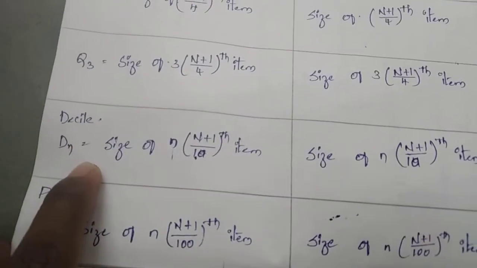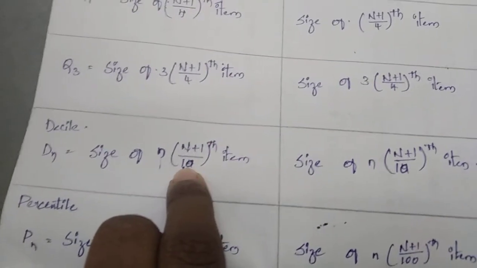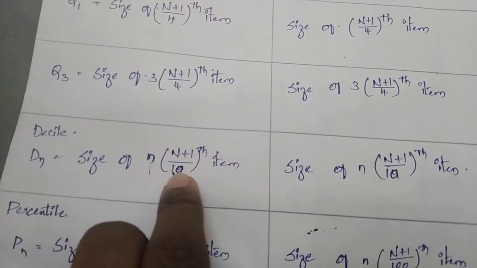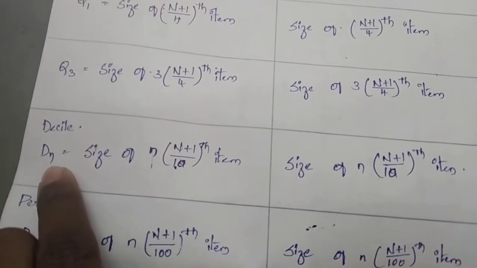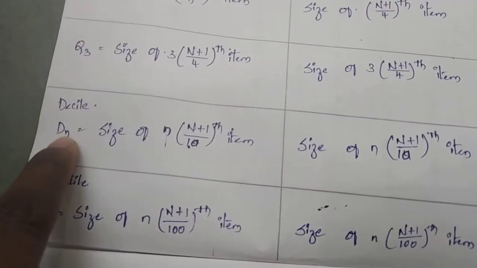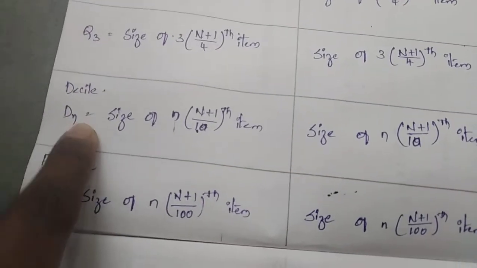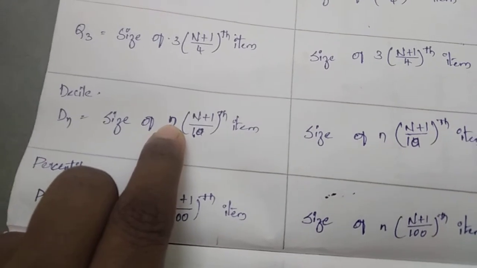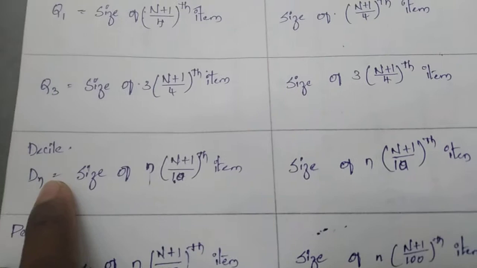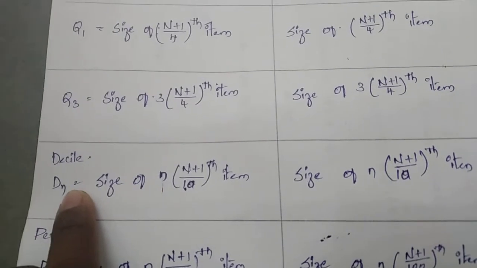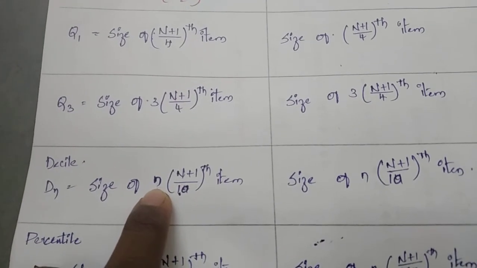Next, coming to the decile. Decile means 10. So size of (n into (n plus 1)) by 10, where the multiplier n is the decile number. If he has given D5, we take 5. If he has given D3, then we take 3.